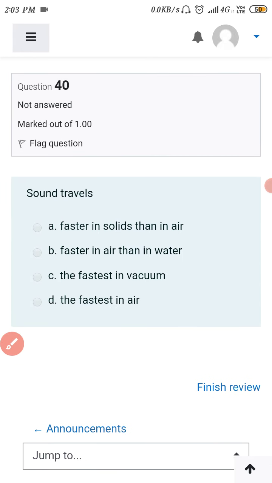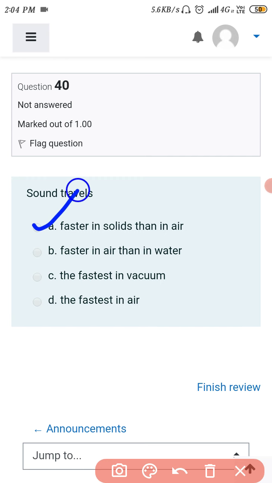Next, the 40th and last one: sound travels faster in solid than air, faster in air than water, fastest in vacuum, faster in air. The speed of sound depends on the density of the medium. The solid state is denser than air, so sound travels faster in solid than in air.